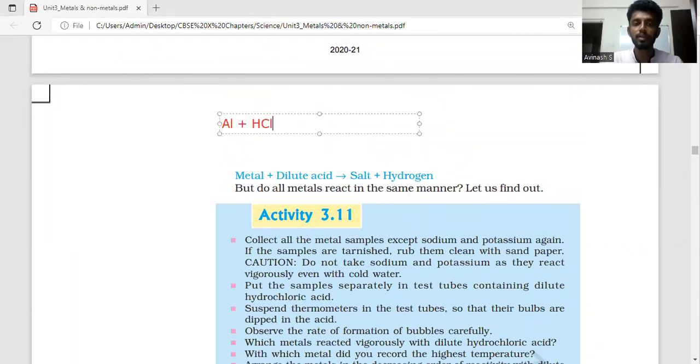Aluminium reacts with hydrochloric acid to form AlCl3, aluminium chloride, and hydrogen gas. They have not mentioned any chemical reaction, but this can be the case. It's mostly a displacement reaction where aluminium displaces hydrogen and takes its position. So this is how metals react with acids.